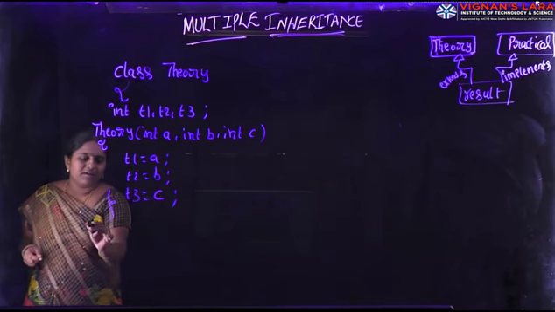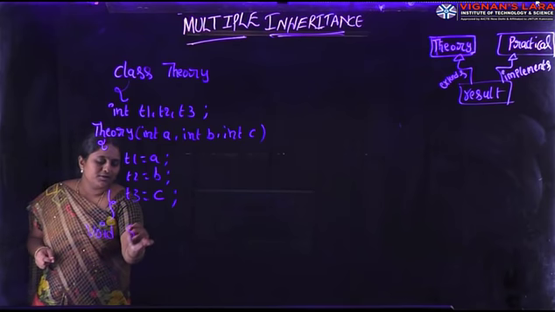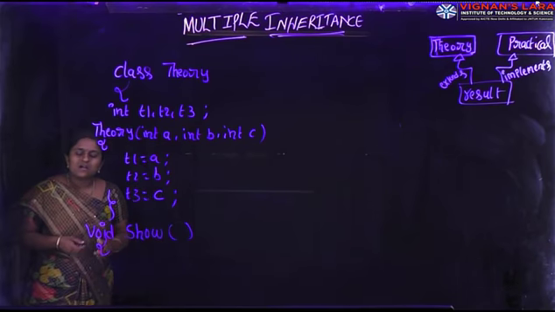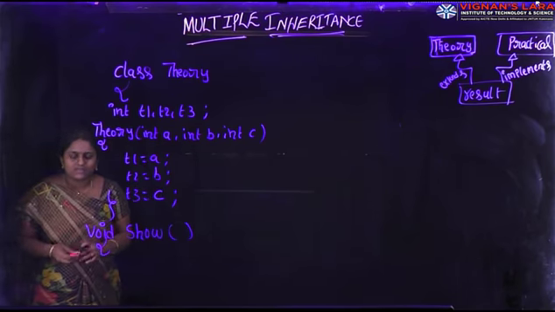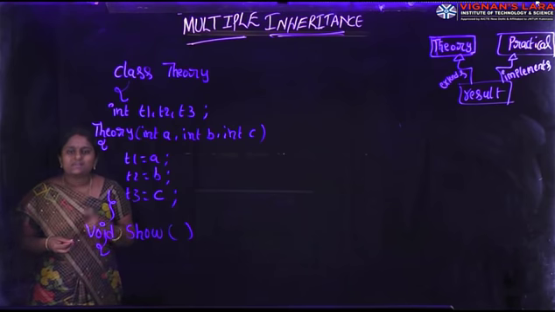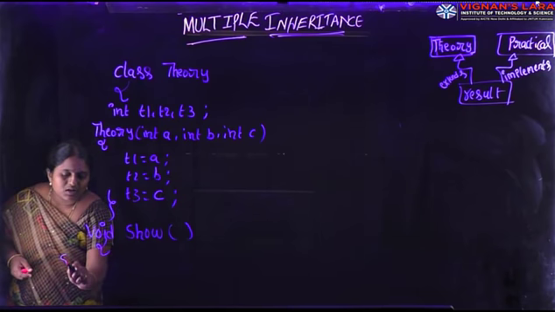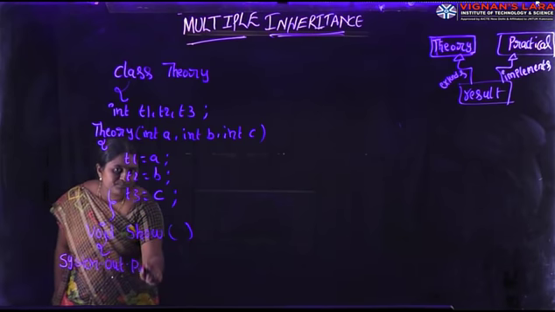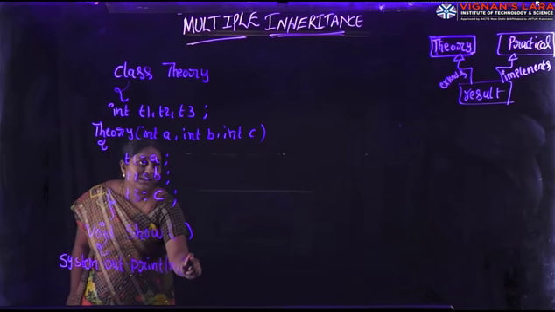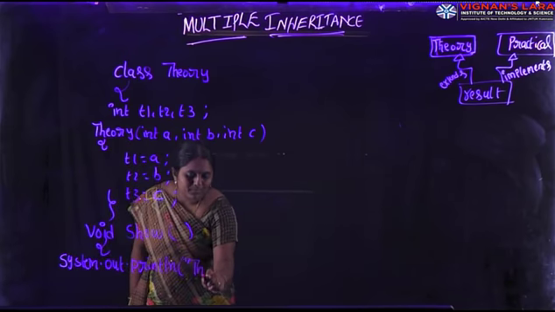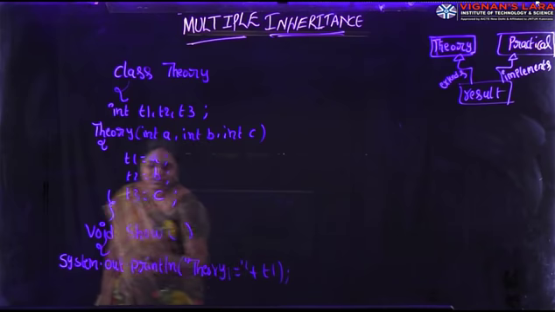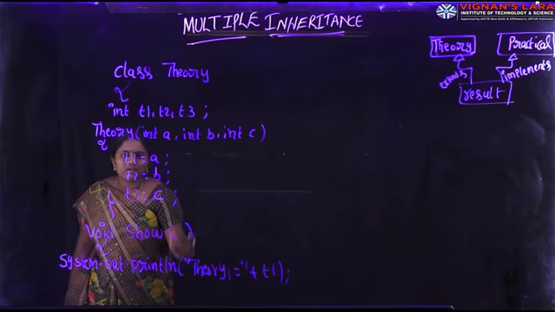Next I am defining one method, void show. In this show method, I will print theory 1 marks, theory 2 marks, theory 3 marks as output. So I will display on the console. That's why here I am writing system.out.println statement. System.out.println theory 1 equal to plus T1. Next, in a similar way, we have to access theory 2 marks, theory 3 marks.